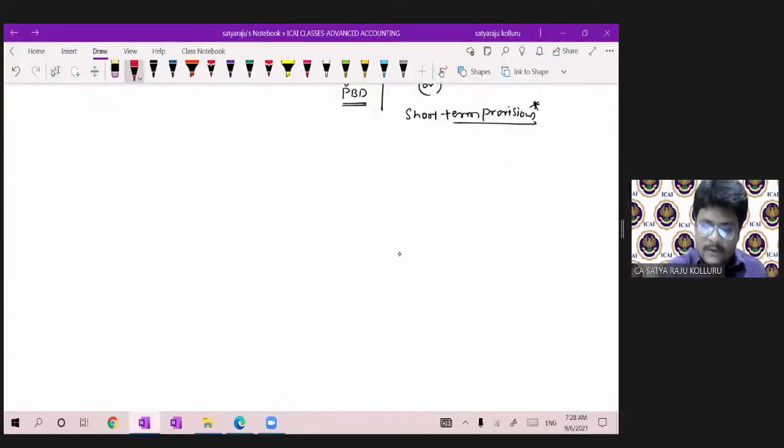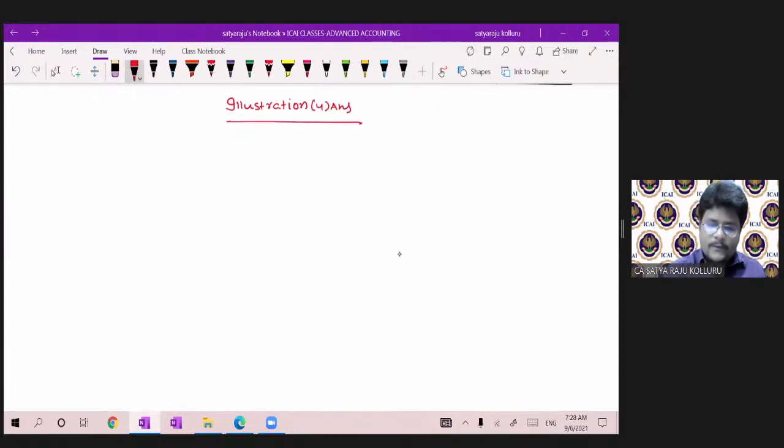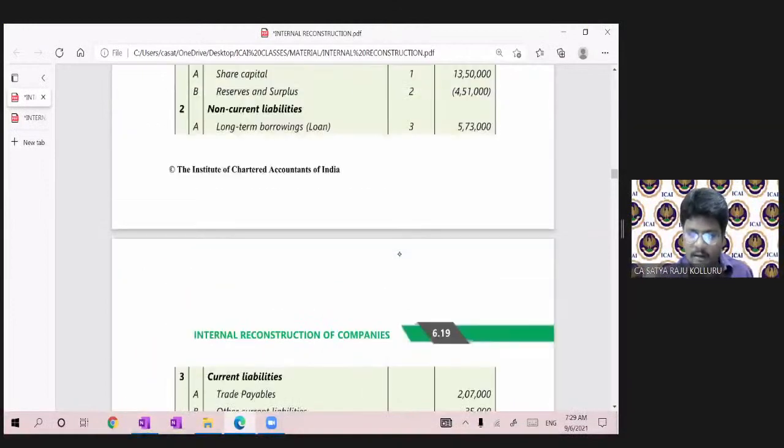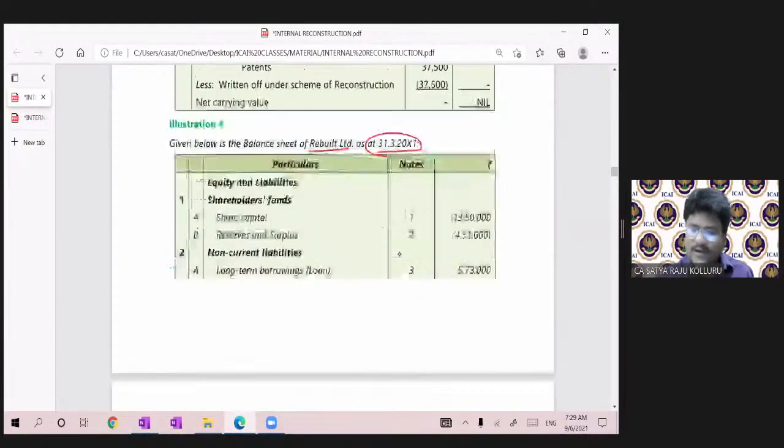That is illustration number 4. So journal entries in the books of... guys, what is the company name? Rebuild Limited. Journal entries in the books of Rebuild Limited.